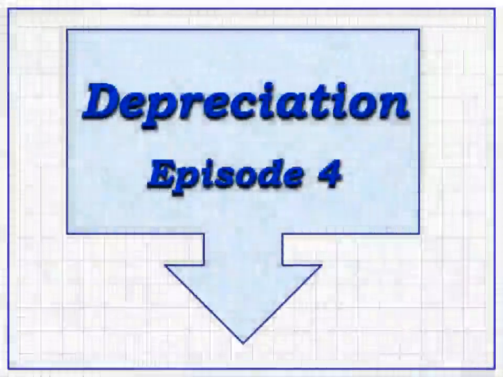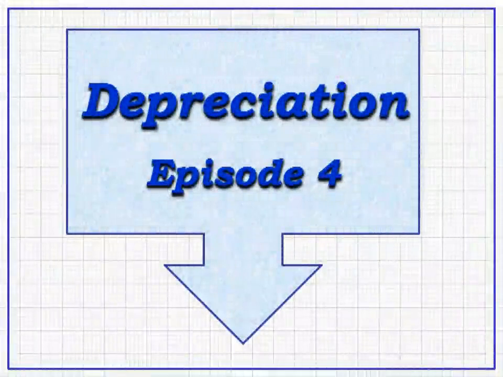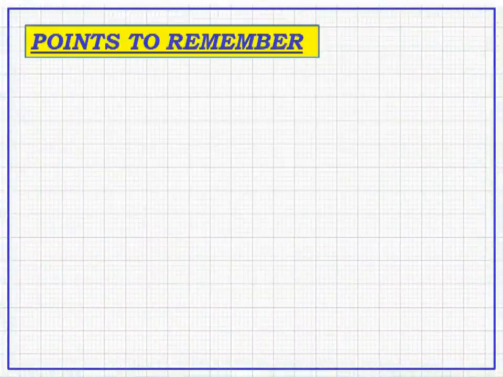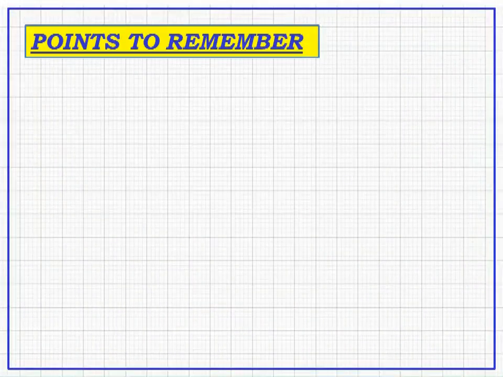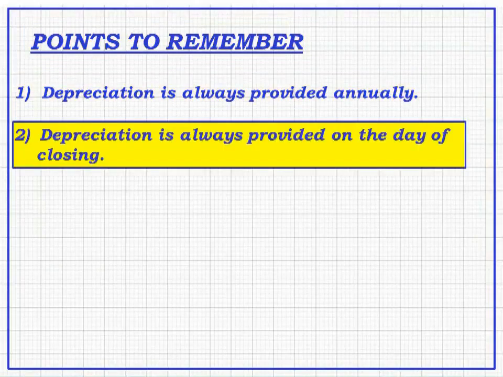So during our last segment, we did one practical question. So what have you noticed during this practical question? Let me explain all the points one by one. Number one, depreciation is always provided annually, and depreciation is always provided on the day of closing.